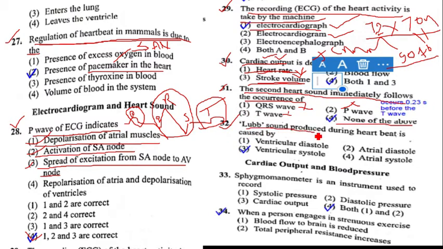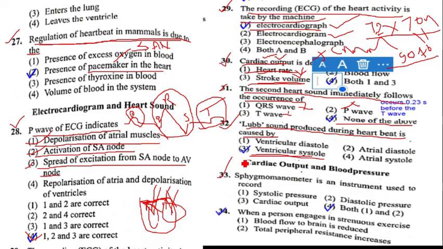Question 32, the lub sound produced during heartbeat is caused by. The heartbeat contains lub and dub sounds. The lub sound is because of ventricular systole or ventricular contraction. When ventricles are contracted, blood will flow into the pulmonary artery and aorta. Then to prevent backward flow of blood, the tricuspid valve and bicuspid valve are closed, which leads to the first heart sound, called lub, which happens during ventricular systole.